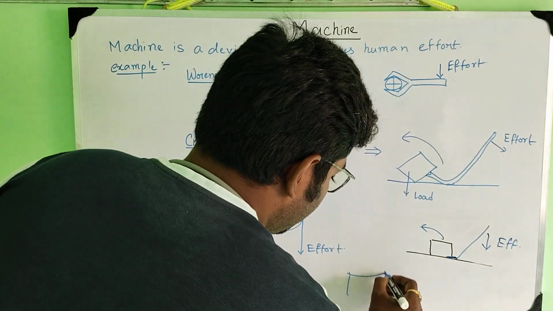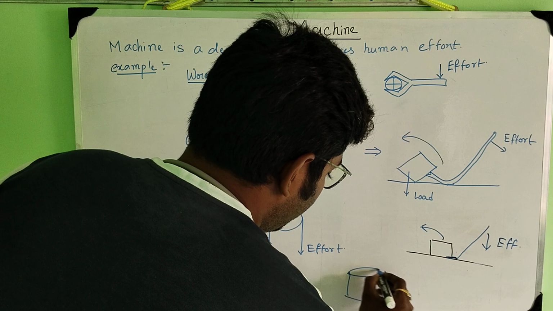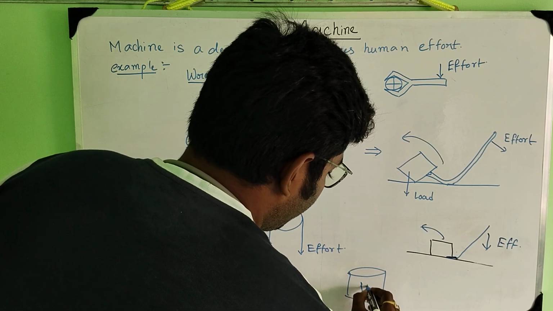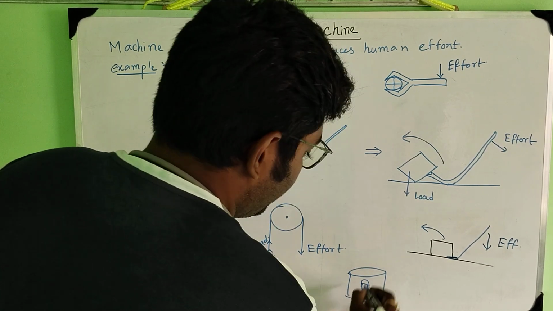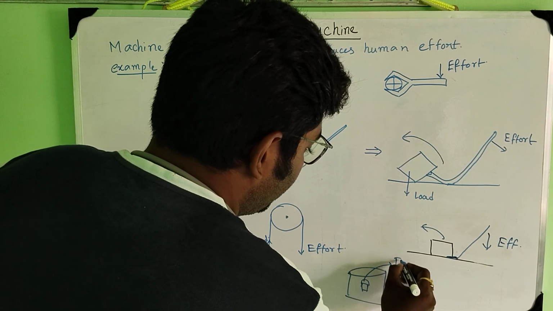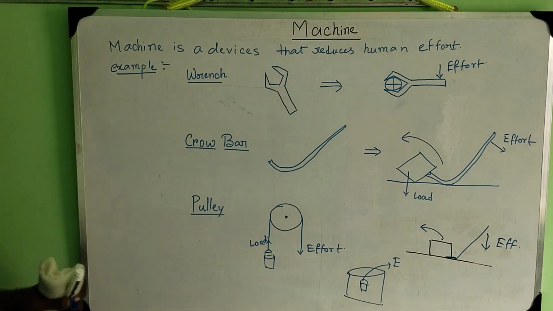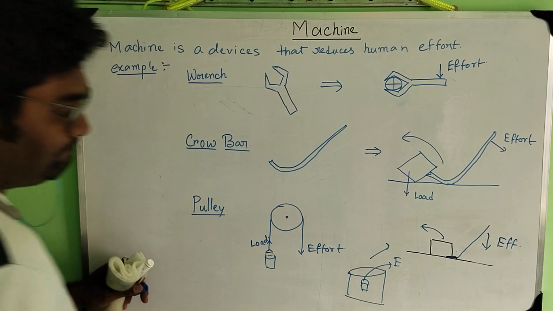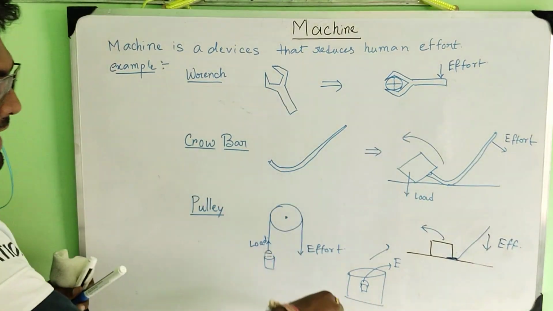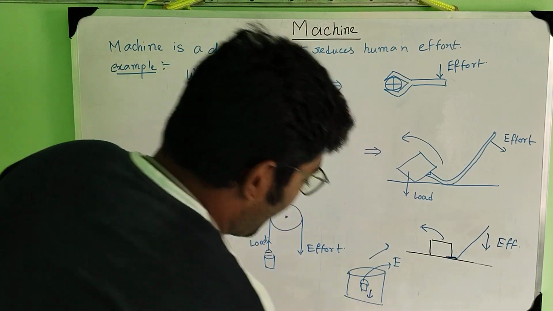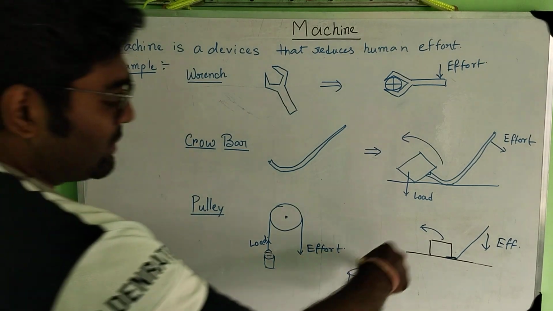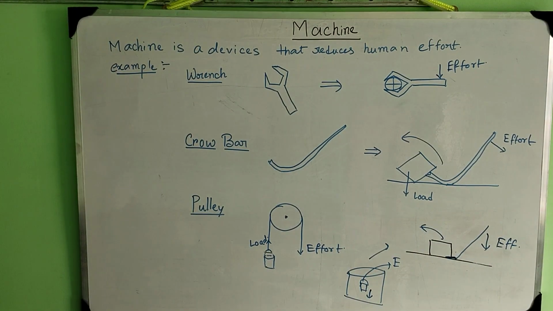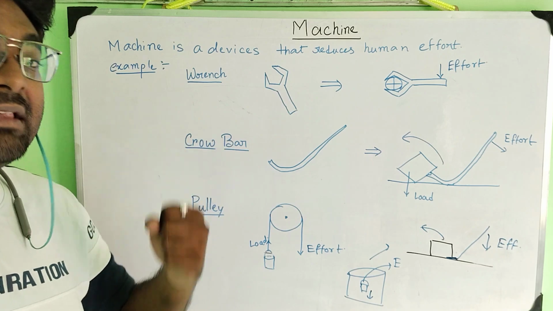Suppose from the well we are taking out the bucket of water. The effort is upward and the load is downward. That means we have to do the work against gravity.